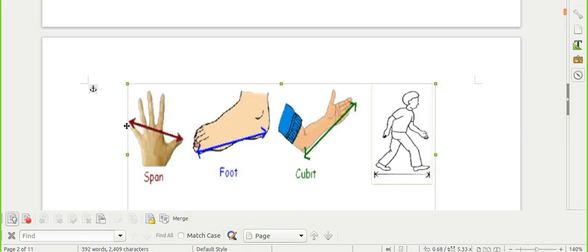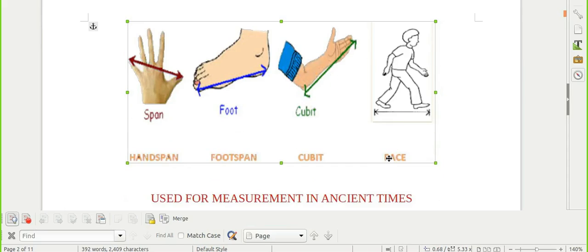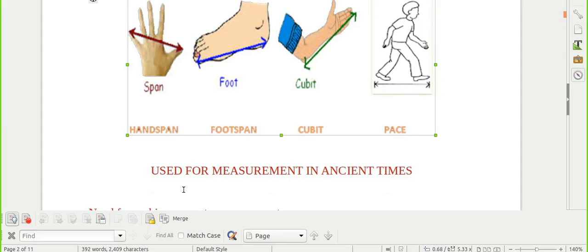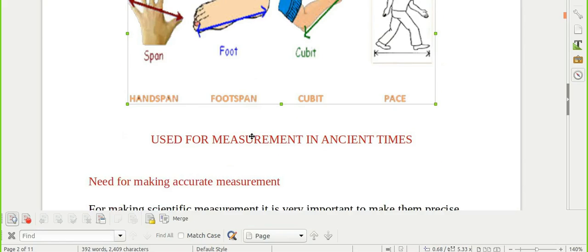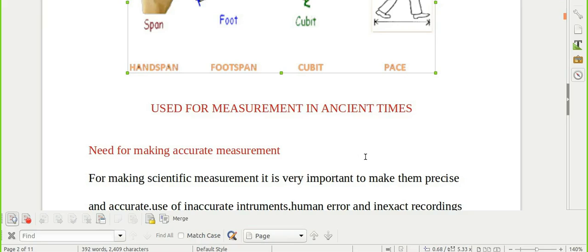The distance between the little finger and the thumb is called a span. The distance between the toe and the heel is called a foot. The distance between the middle finger and the elbow is called a cubit, and the space between the two feet is called a pace. These are the units people used in ancient times to measure things.